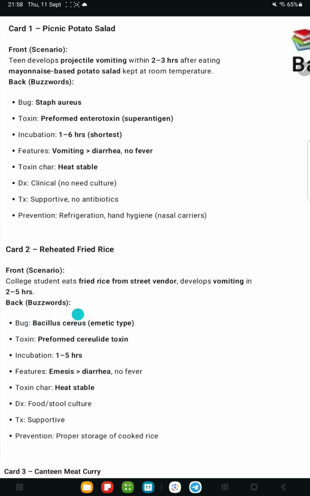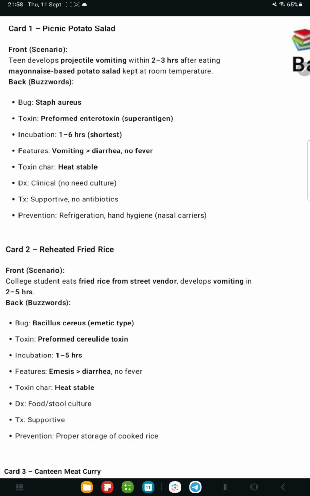So cereus we have to remember. So how can we remember it? Like Bacillus cereus, we can remember it like bheja fry. Okay, bheja fry people are quite serious. They are quite serious. So bheja fry is fried rice. Okay, they are serious, and serious people want everything fast. They can't be slow. Cannot imagine them being slow. Okay, so incubation period here is 1 to 5 hours.